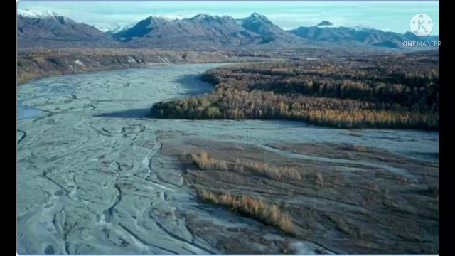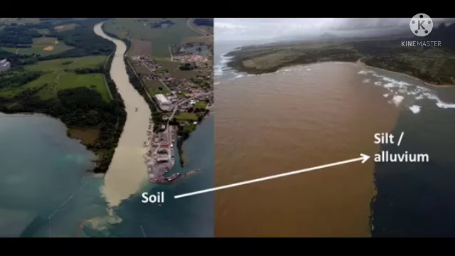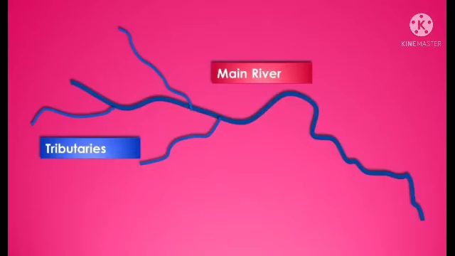These rivers flow very swiftly down the mountains and thus carry with them broken pieces of rock, sand and silt. The silt we can call alluvium. It is one of the good fertile soils. It is the best soil for plants. And children, when the rivers enter the plains, the fine silt is deposited along the river banks. This silt is called alluvium. So children, like that the plains are formed.